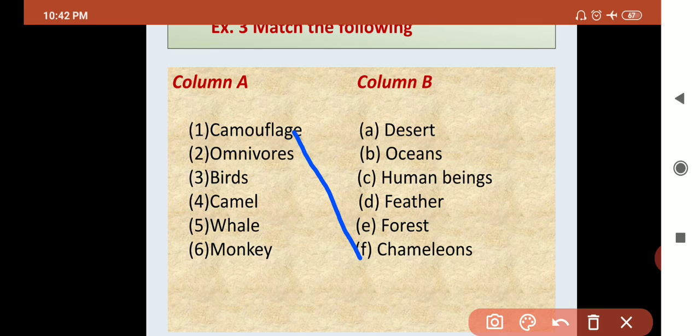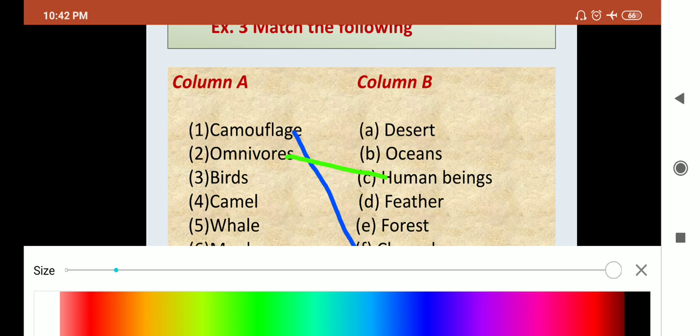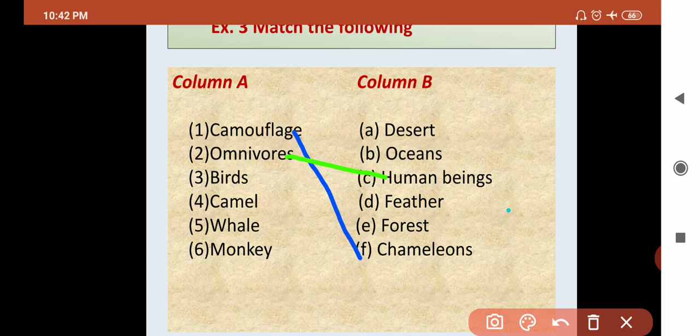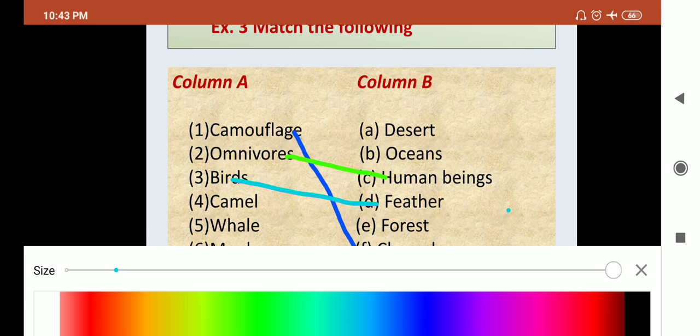Then omnivorous. Which animal is omnivorous? Yes, human being is an omnivorous animal. Very good. Birds. Birds have a desert? No. Ocean? No. Then yes, feathers. Birds have feathers, that is wings to fly.